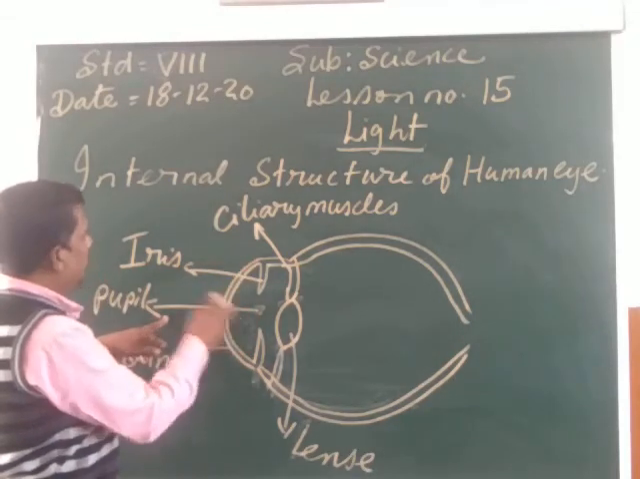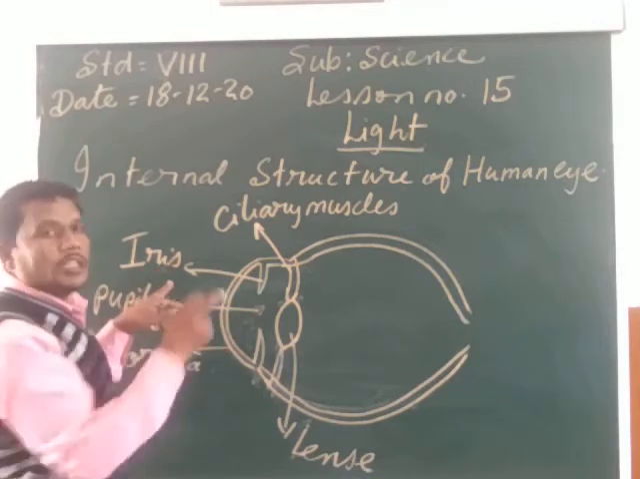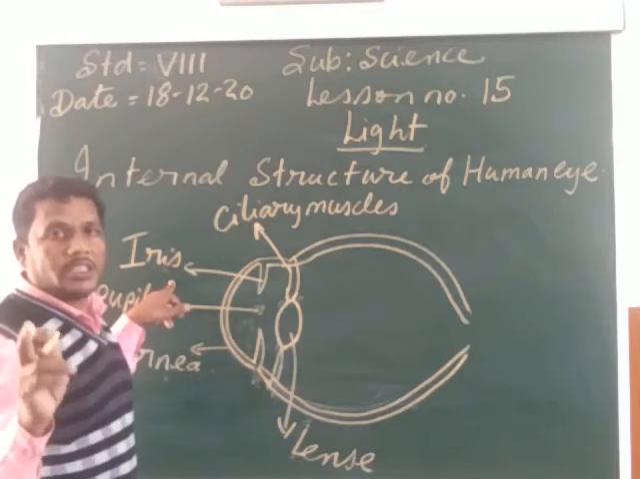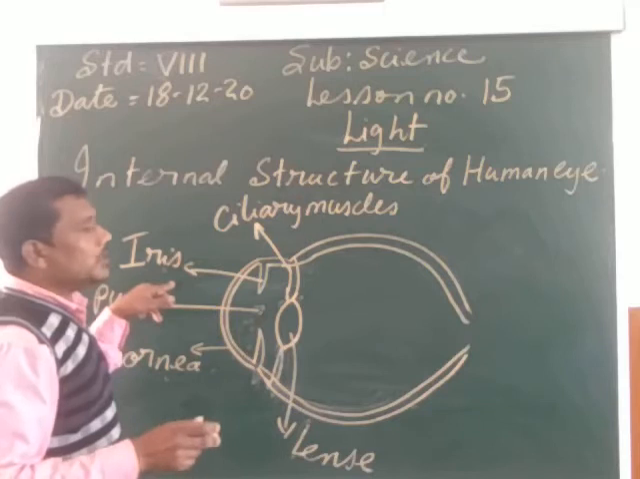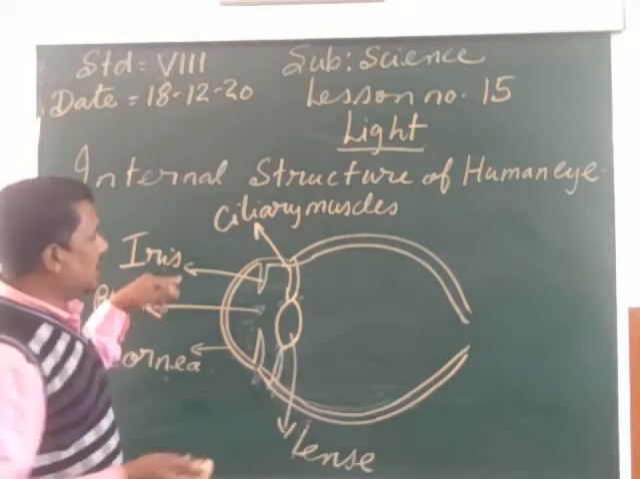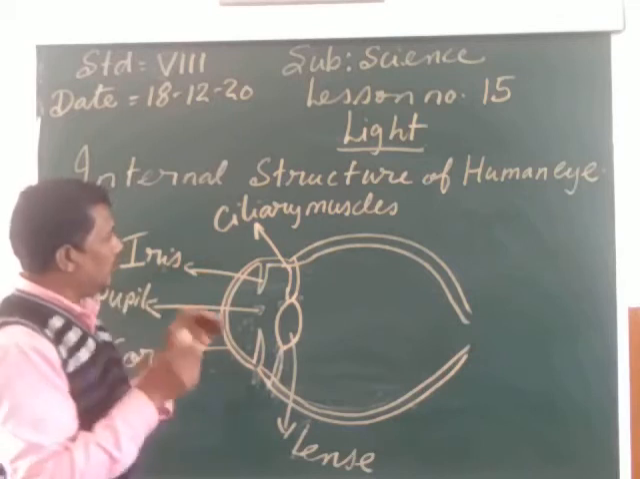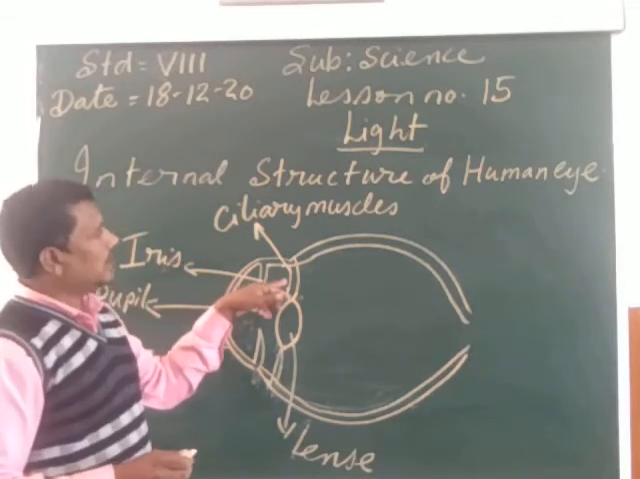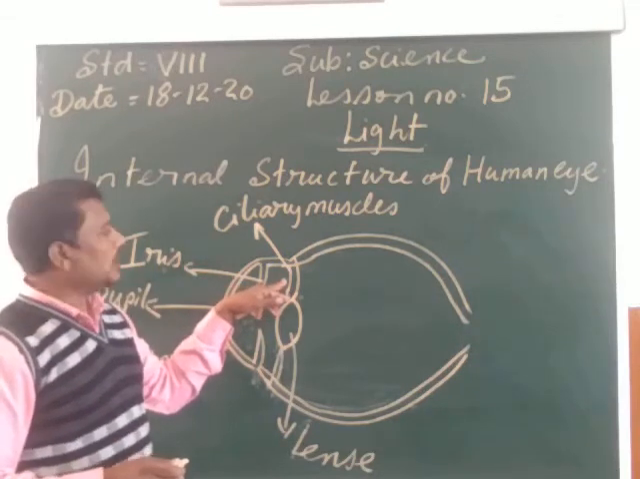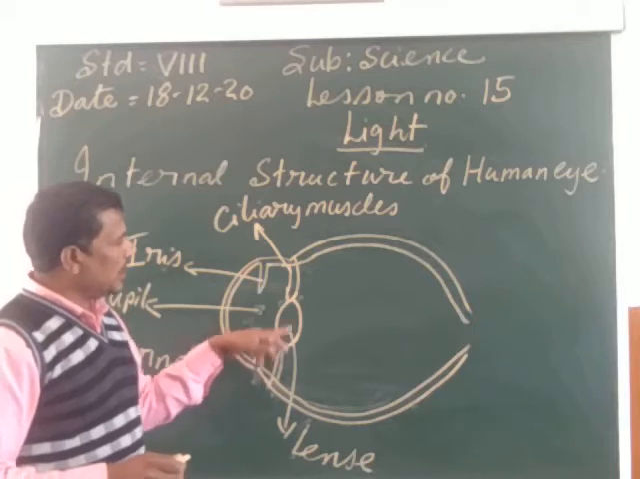On both sides of the pupil there is the iris. What is iris? Iris is the colored part of the eye. This iris gives the color to the eyes, and it also helps in making the size of the pupil big or small. Then after the iris there are the ciliary muscles. The ciliary muscles are holding the lens.